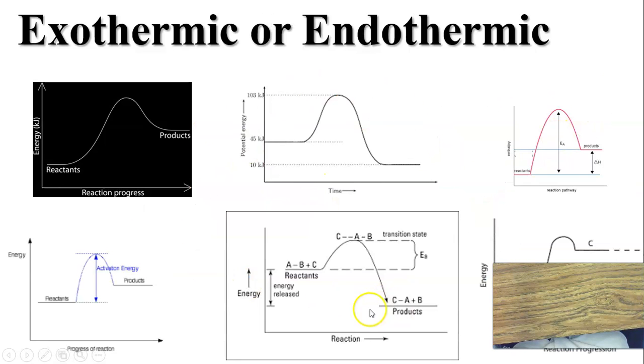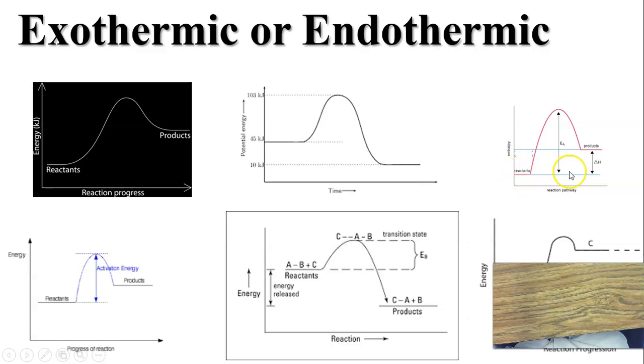These are different graphs that you'll see, either exothermic or endothermic. We're going to look at each one of these and try to determine whether we think it's exo or endo. This one, reactants start low but end up high. So what do you think that is? It's an endothermic reaction because they start low and end high. Energy has gone into the system. Here, we start at 45 kilojoules, but we end up lower after the reaction has occurred. So this much energy has been lost. This is an exothermic reaction.